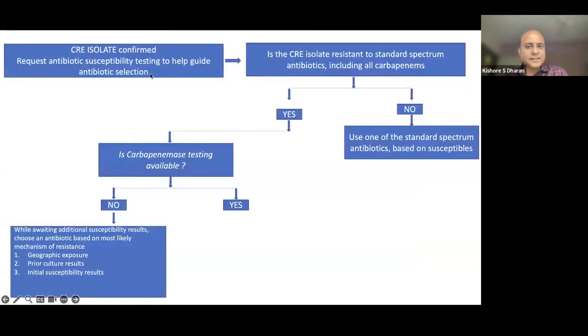So when a CRE isolate is confirmed, so if it is resistant to standard antibiotics, the pathway is whether it's the carbapenemase testing is available or not. If it's not available, antibiotics are based on prior culture results, geographic exposure, and initial susceptibility results.